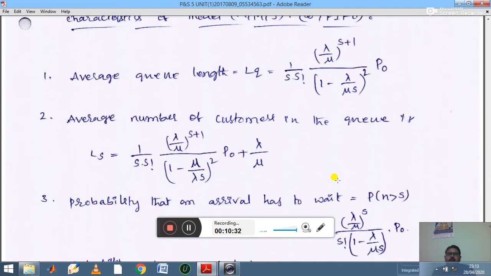Related to the MMS infinity FIFO model, we have a few more formulas to calculate LQ. Like in previous models, please try to remember these formulas. The average queue length is calculated by this formula. The average number of customers in the system, LS, is calculated by this formula.